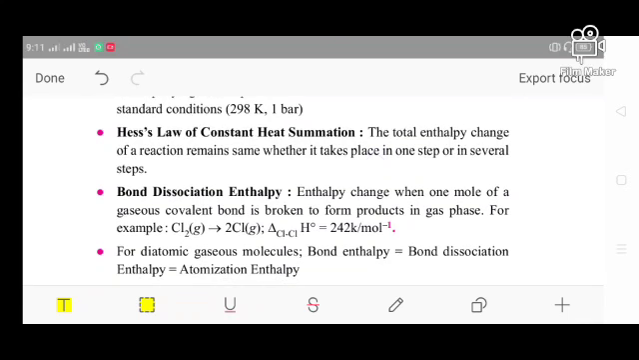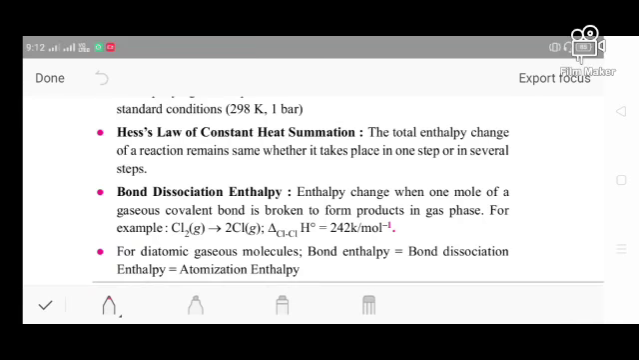Next one, Hess's law of constant heat summation. So what is that? The total enthalpy change of a reaction remains the same whether it takes place in one step or in several steps. So what is happening in Hess's law? Hess, the scientist, says that the enthalpy change of a reaction remains the same whether it takes place directly in one step or in several steps also. Okay, this is the general idea.